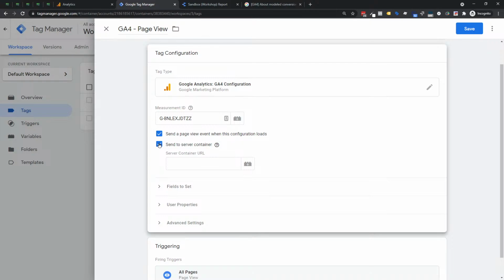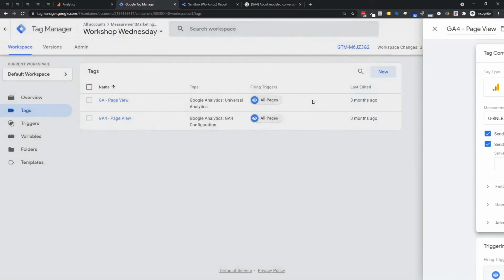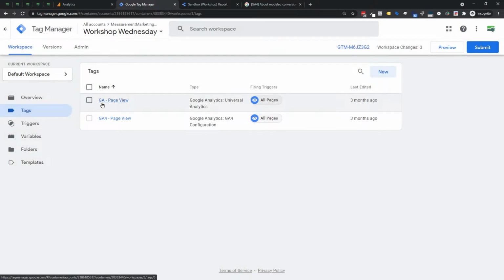If you're just starting out, it's even better because now you know there's a simple little box here you can now check, which wasn't the case in June. So they came out with it in early August, sort of the latter part of July, but they never told anybody about it. It just sort of happened. So we wanted to point that out for you. So if you're using server side, it's much easier to do that.